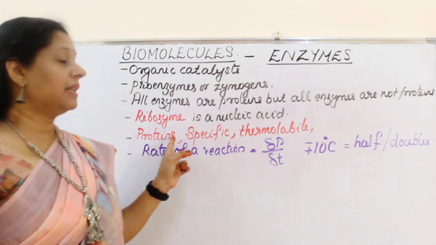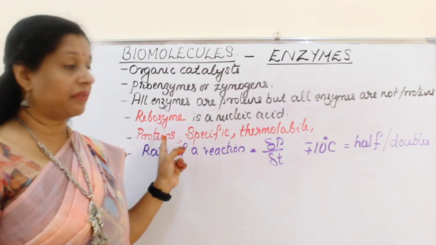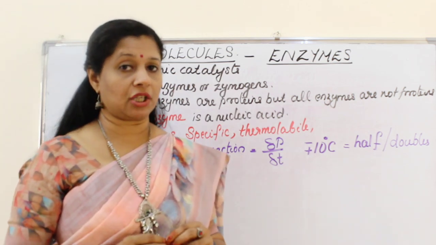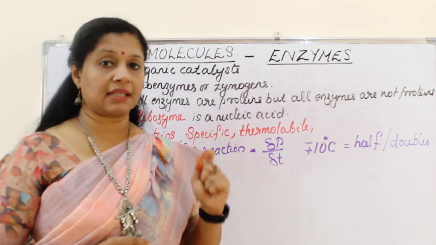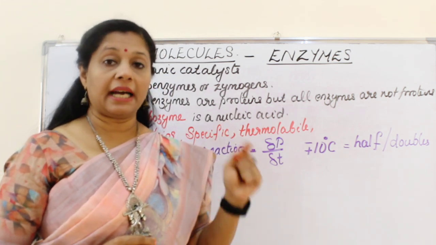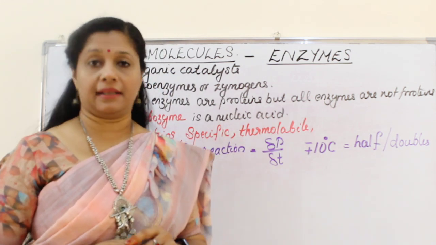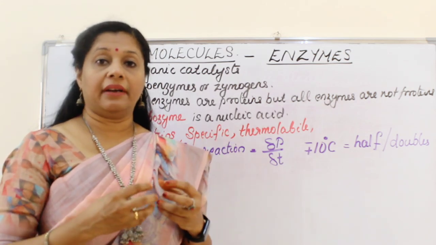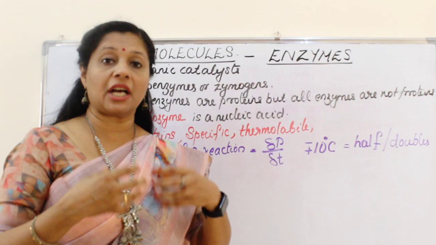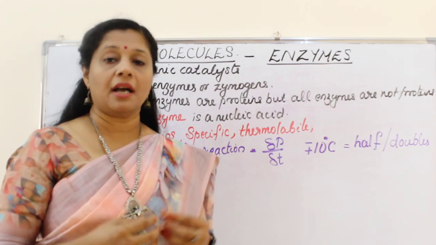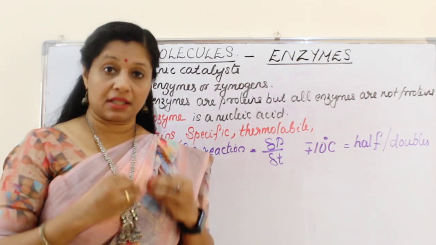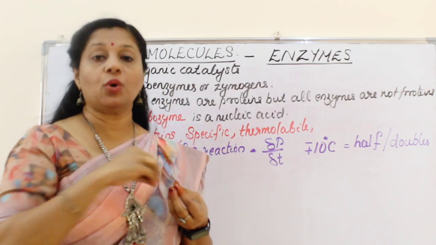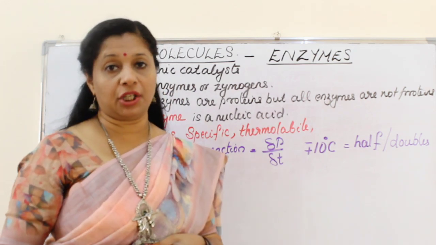Then, proteins are the basic nature of enzymes that we mentioned, and also enzymes are very specific in nature. If there is an enzyme for catalyzing a particular reaction, that enzyme cannot catalyze another reaction. For every substrate, substrate means the substance in which a reaction starts or happens, there is a specific enzyme to catalyze that. No other enzyme can take up the role and continue the reaction.